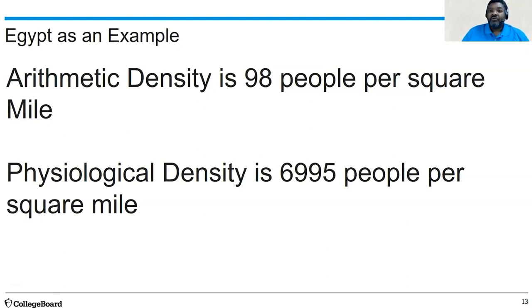They're starting to rearrange and produce new cities, even so much as moving their capital from Cairo to what they call the new capital, simply and plain. What they're trying to do is relieve the stress of the people along the Nile River Valley and move them more towards the Sinai Peninsula.